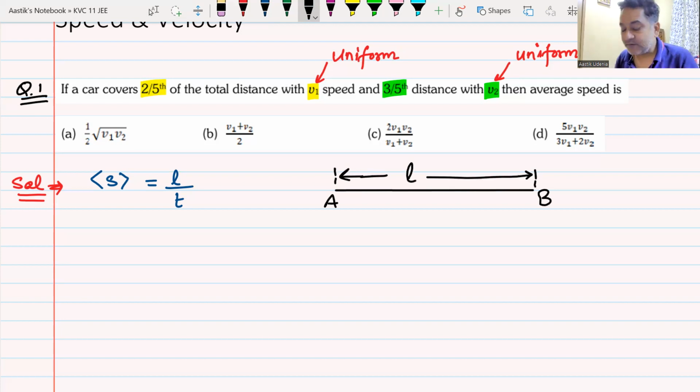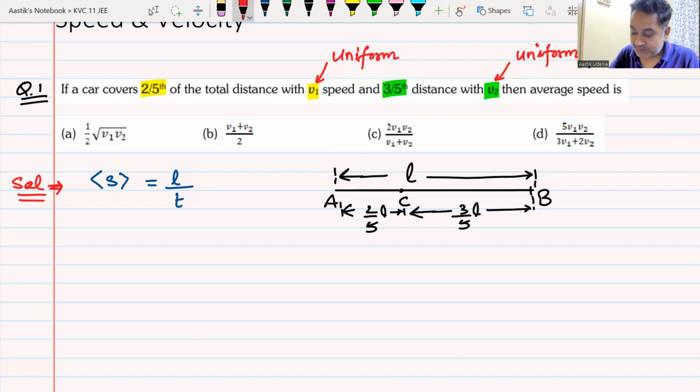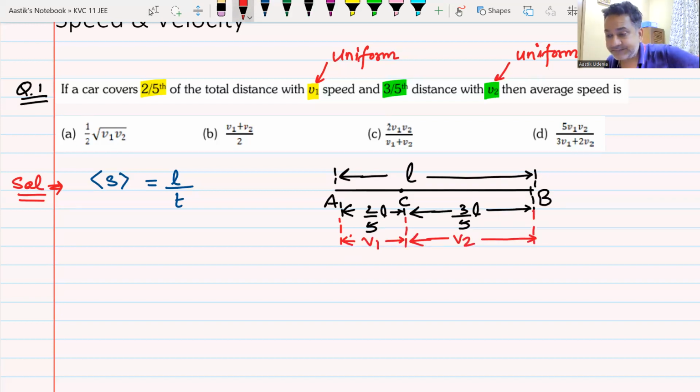Then 2/5 of the distance. So let me make a point here somewhere. From A to C is 2 by 5 times L, and from C to B it would be the remaining 3 by 5 L. I hope I am not making it complicated. For this 2/5 of the distance, he moves with a velocity v1. The rest of the distance, he moves with a uniform velocity v2. Do we understand up till here?